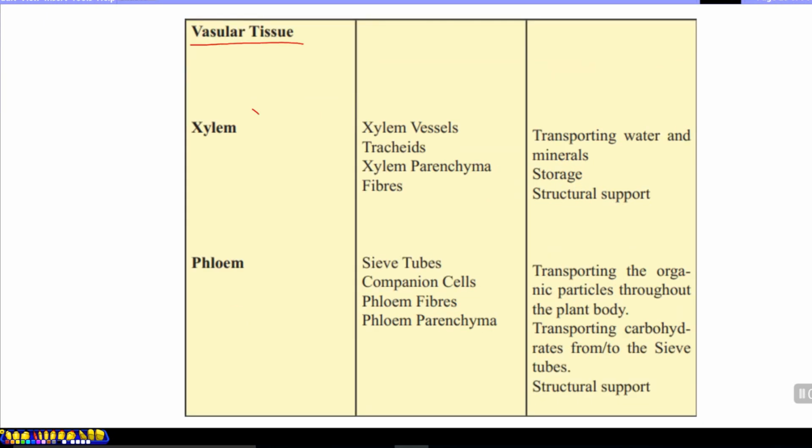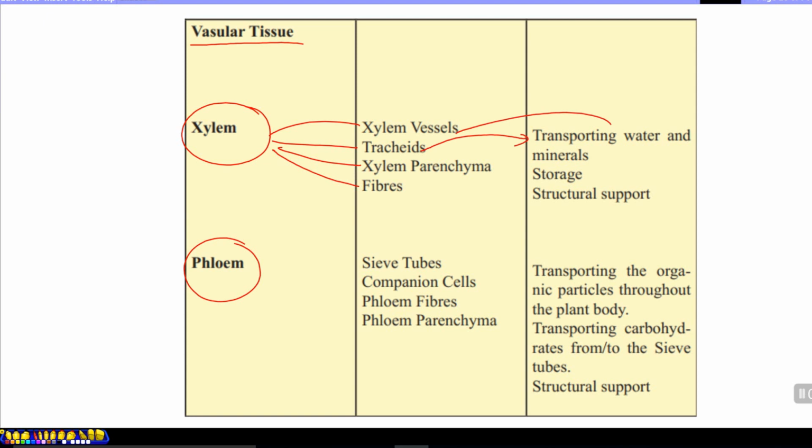Vascular tissue has two main types, xylem and phloem. Xylem has four main components: xylem vessels, which transport water and minerals; tracheids, which also transport water and minerals; xylem parenchyma, which provides the function of storage; and xylem fibers, which have the function of support.